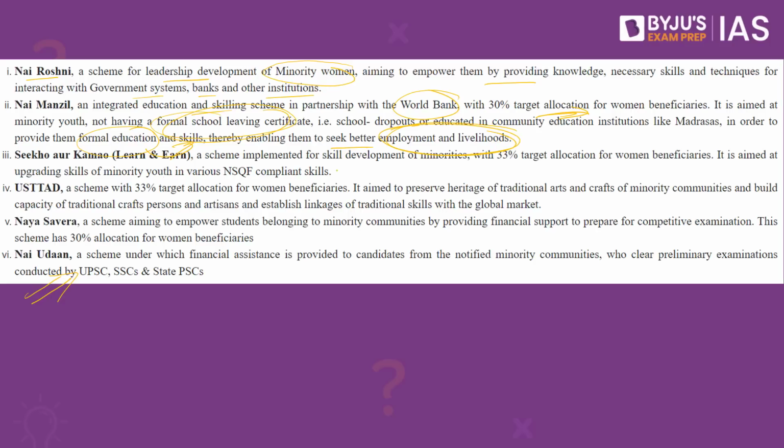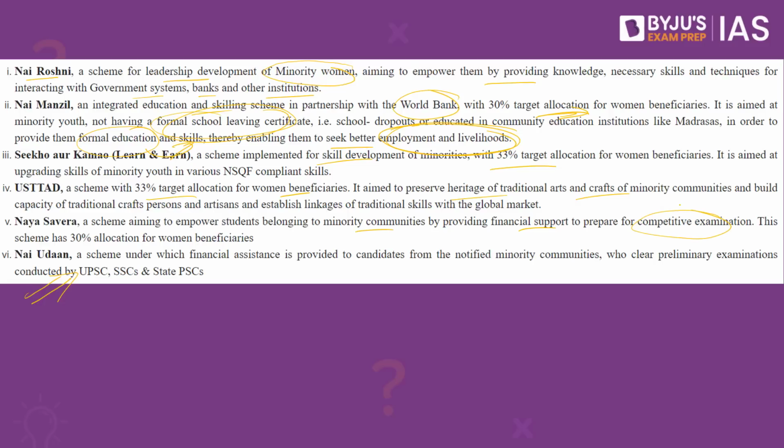Seekho aur Kamao, a scheme implemented for skill development of minorities with 33% target allocation for women beneficiaries. Ustad, a scheme aimed to preserve the heritage of traditional arts and crafts of the minority communities. Naya Savera, a scheme aiming to empower students belonging to minority communities by providing financial support to prepare for competitive examinations.